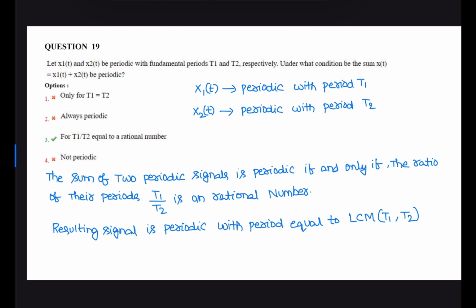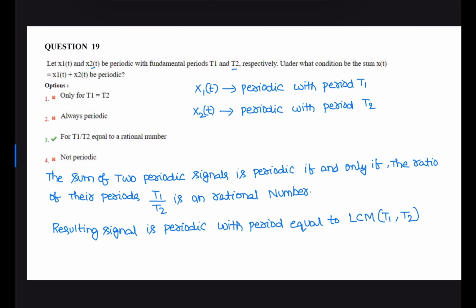Next question. Let x1 of t and x2 of t be periodic. Given x1 of t is periodic with period T1, and x2 of t is periodic with period T2. Now, the sum of two periodic signals is also a periodic signal if and only if the ratio of their periods is a rational number.